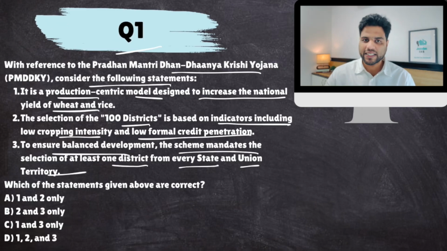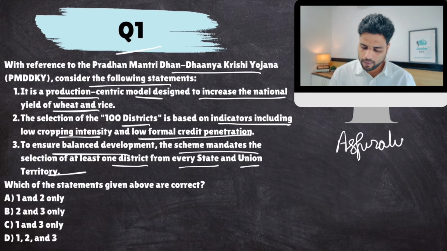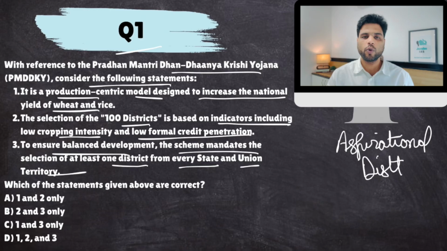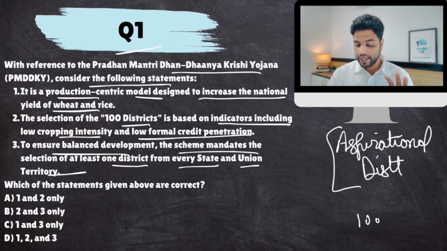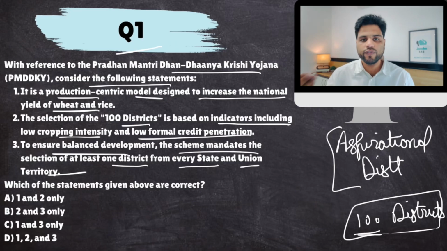Now, you must have heard about the Aspirational Districts Program. Under this program, what was the idea? Basically, the government would identify 100 districts. Now it's even more than that, but the idea initially was to identify 100 districts which are backward on certain development indicators, and then focus on these districts through various government initiatives and schemes so as to improve these developmental indicators.